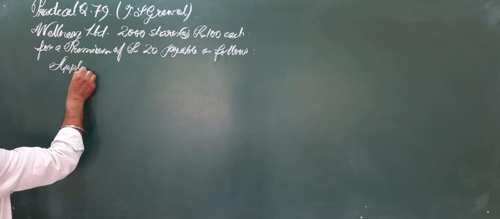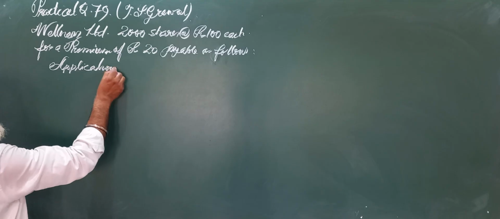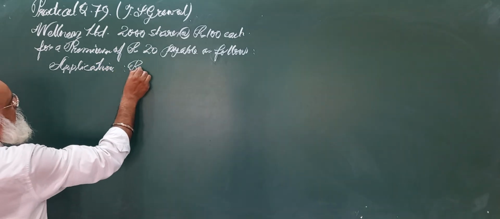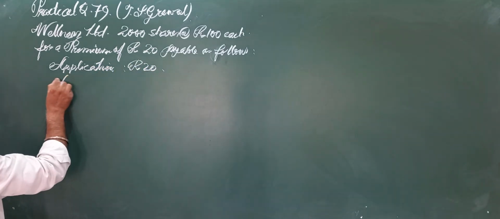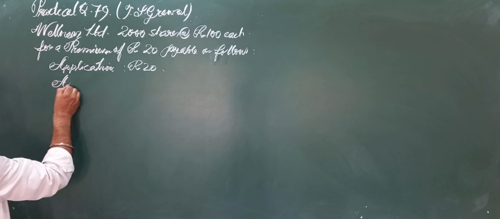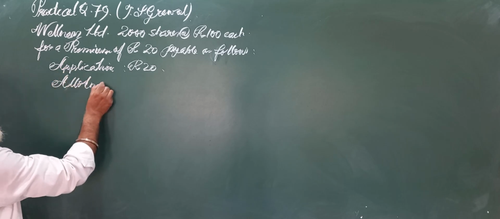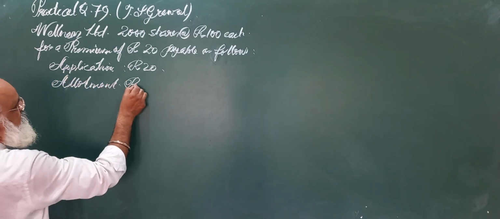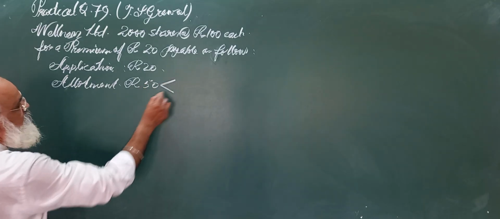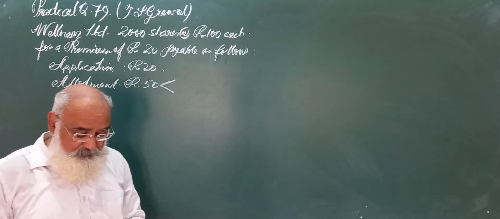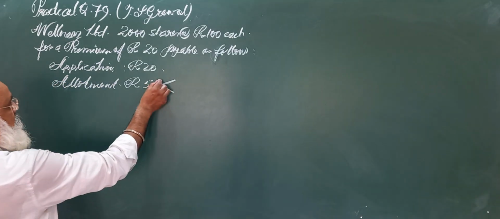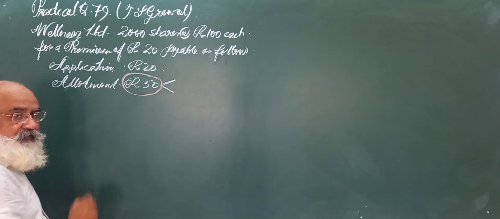On share application, the company is asking rupees 20. Then on share allotment, the company is asking rupees 50. Now this is the first place where you do a mistake. See, I am highlighting with red.